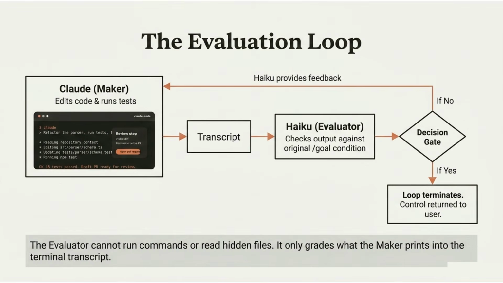The evaluation loop involves Claude, the maker, editing code and running tests. The transcript goes to Haiku, the evaluator, who checks the output against the original /goal condition. If the condition is met, the loop terminates. The evaluator only grades what the maker prints into the terminal transcript.